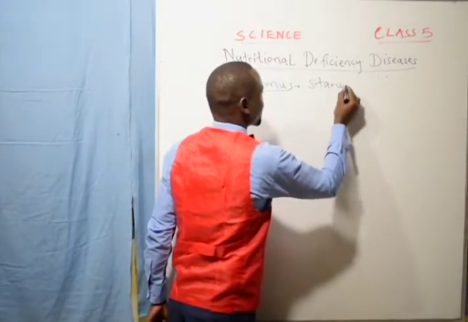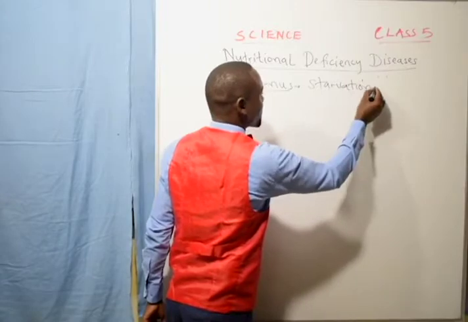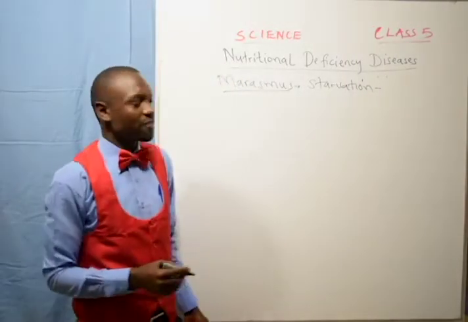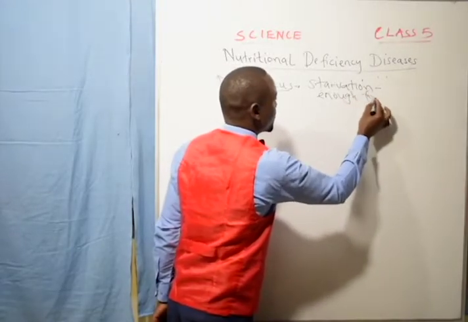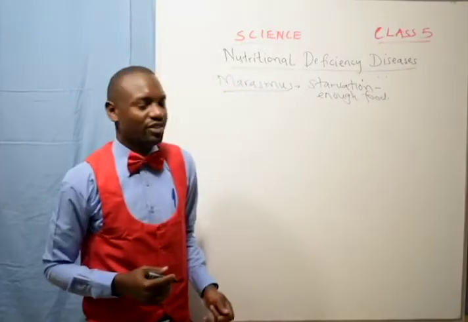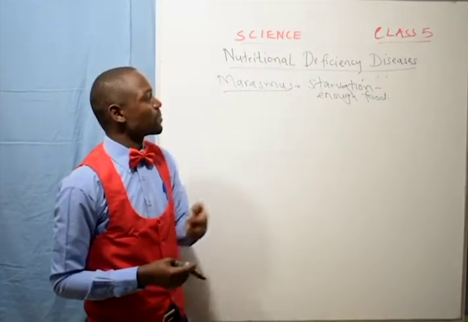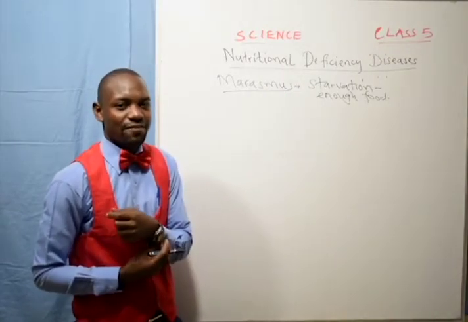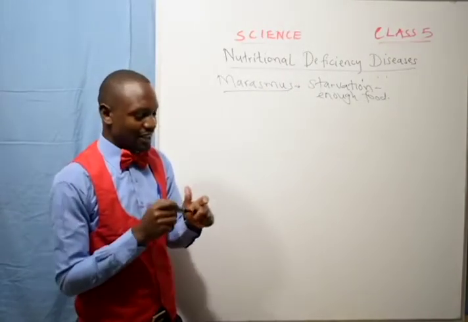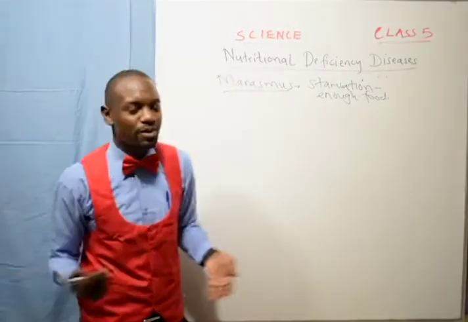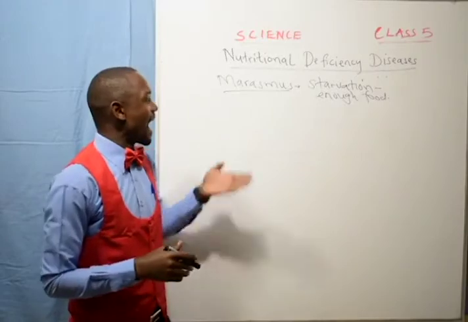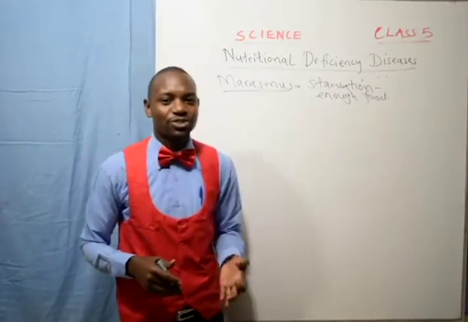What is starvation? Starvation is whereby you don't eat enough food. Starvation is a situation whereby you are not provided with, or you are not eating, enough food. For example, when people are sick, you just take 2 spoons of rice and you sleep. In the morning, you just take a half cup of tea with a half slice of bread, and you just feel okay.